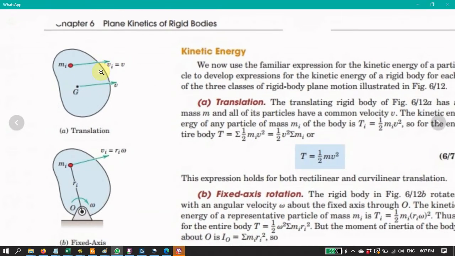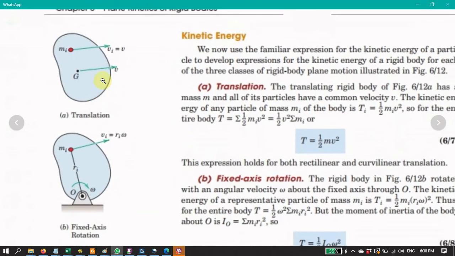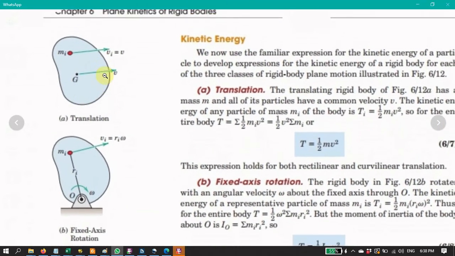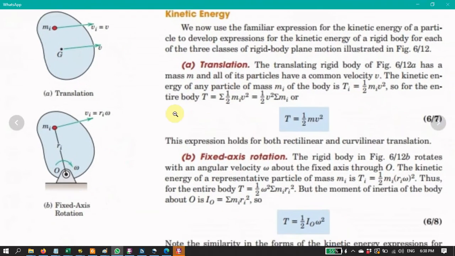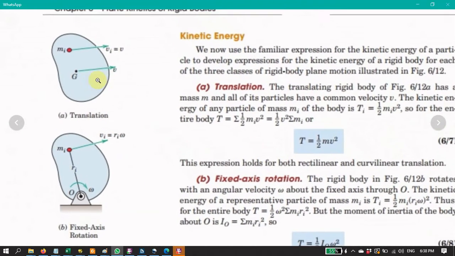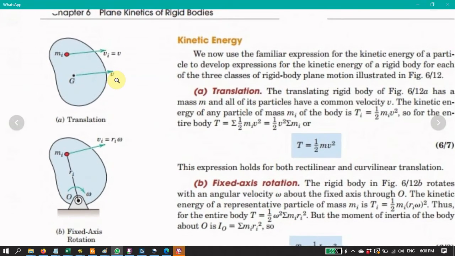For the rigid body, we assume that it has a homogeneous mass m, and all the particles have a common velocity v, right? This can be the relative velocity or the absolute velocity. But when we develop, when we want to determine the kinetic energy, we will look at the absolute values.